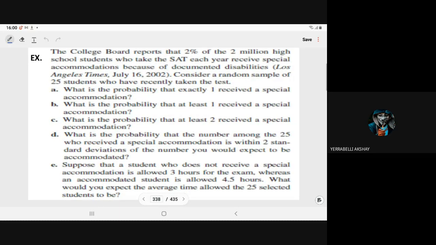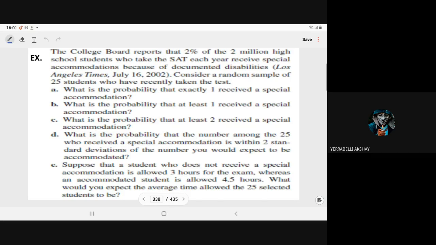The College Board reports that 2% of the 2 million high school students who take the SAT each year receive special accommodation because of documented disabilities.